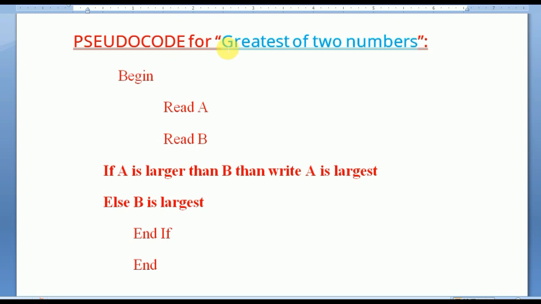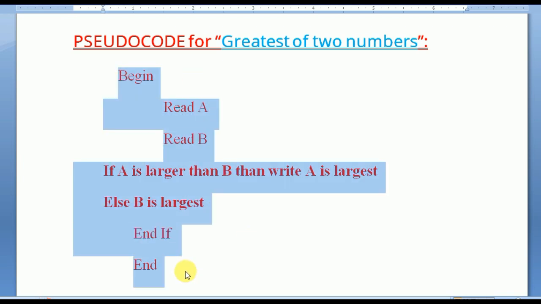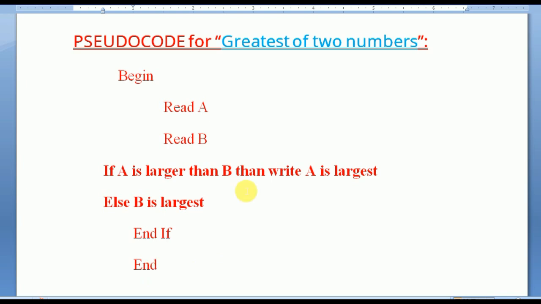For greatest of two numbers, you will take two variables. I have taken a and b here. After declaring the variables in pseudocode, you don't need to write any main function, return function or anything. Just in simple words you write: if a is larger than b, then write a is largest, else b is largest. Just simple, not complicated like algorithm, flowchart or programming.